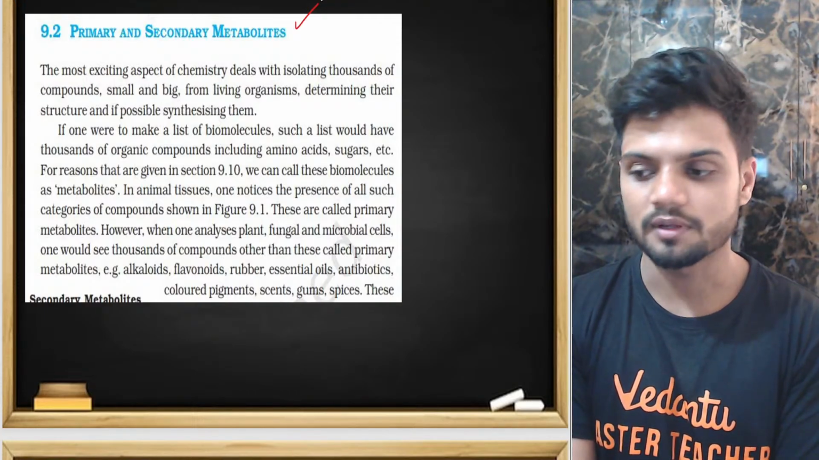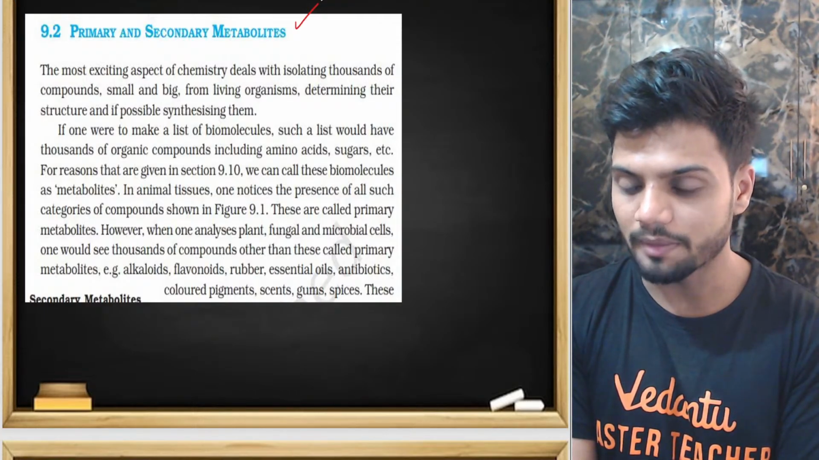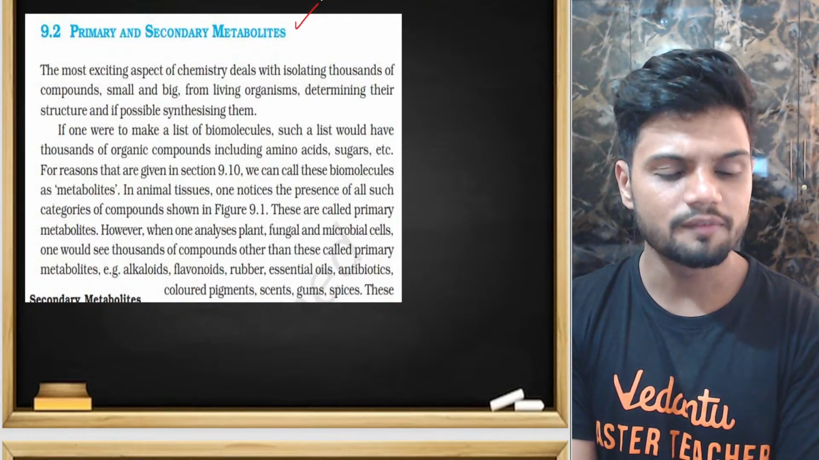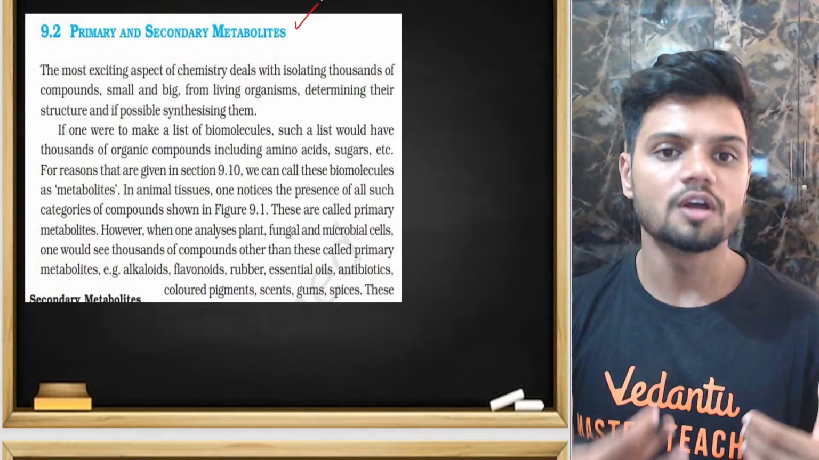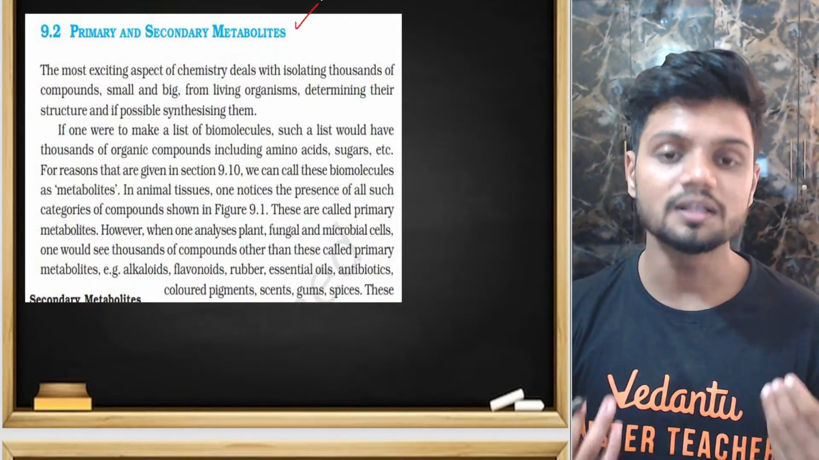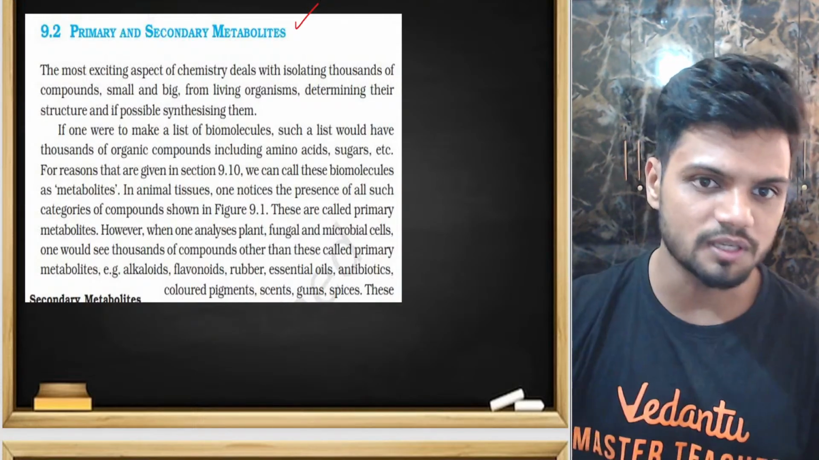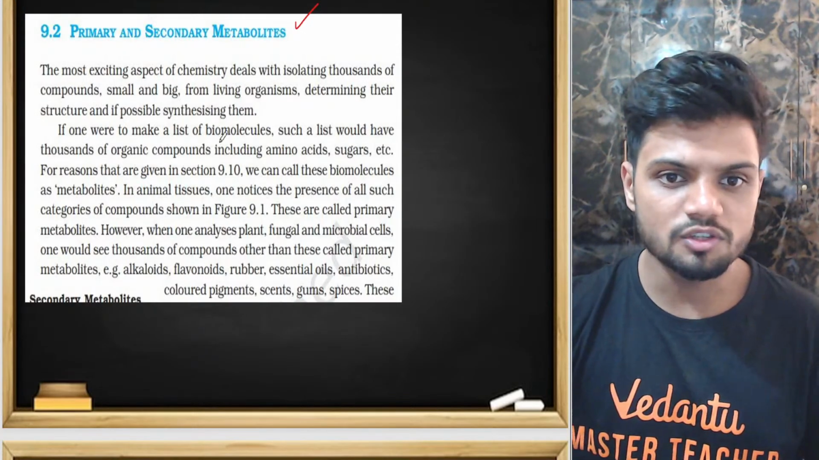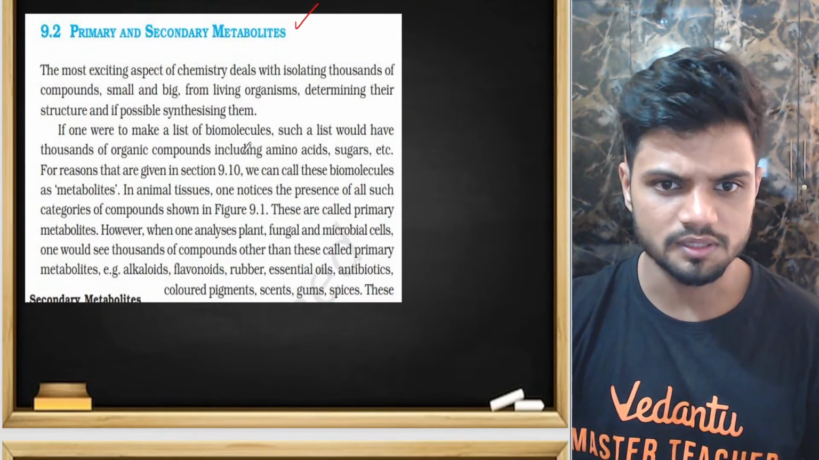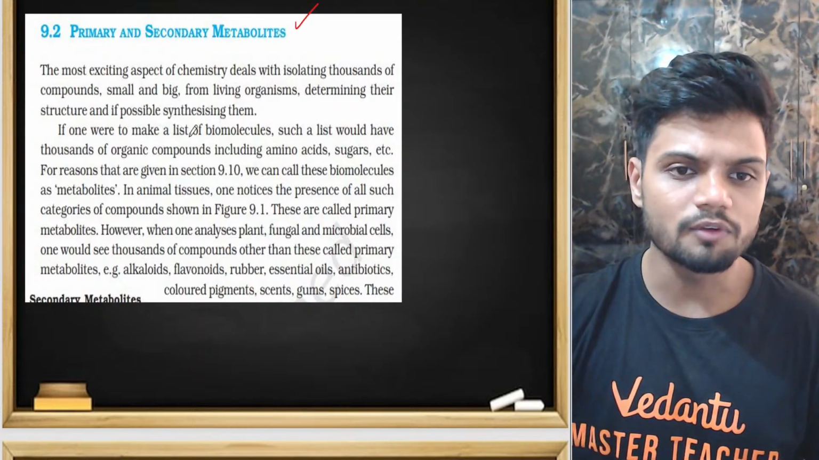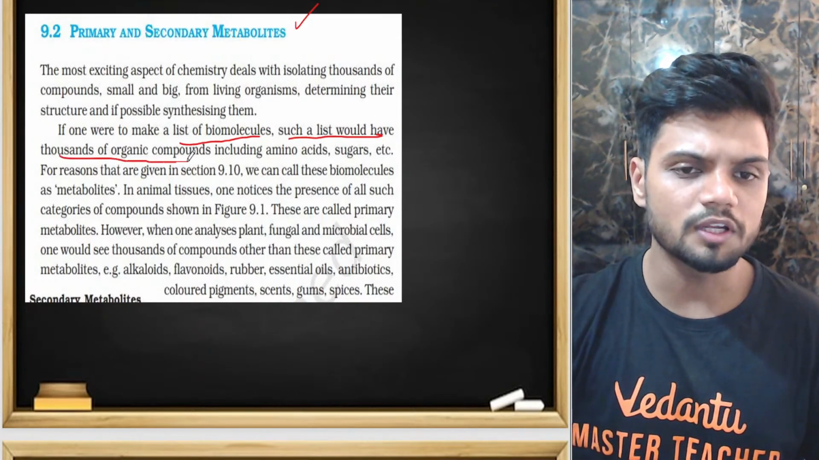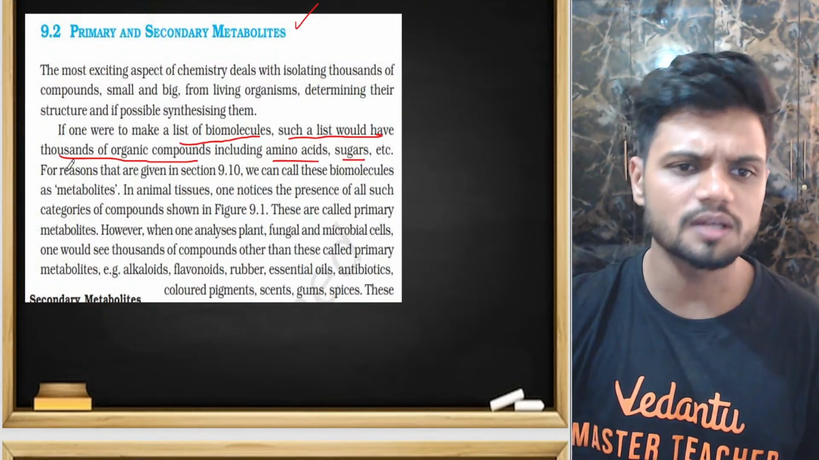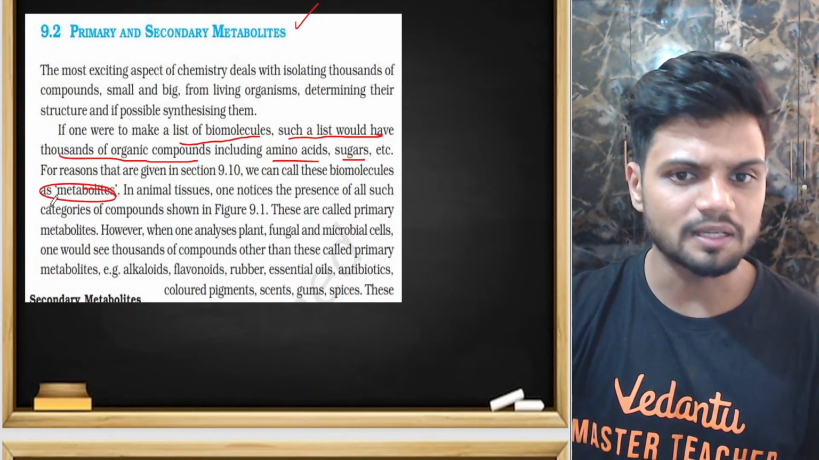But there are some metabolites in the case of plants which they can survive without. And the secondary metabolites are produced in plants as a defense mechanism. For example, you see here, list of biomolecules. If one were to make a list of biomolecules, such a list would have thousands of organic compounds, including amino acids, sugars, everything. They are called metabolites.